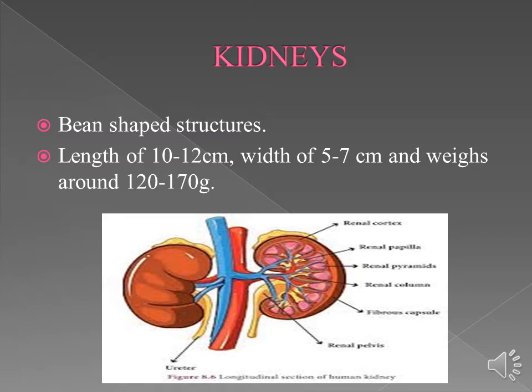The kidneys have an inner concave structure. The blood vessels, ureter, and nerves enter the kidneys through the hilum. The renal pelvis, a large funnel-shaped space, is present inner to the hilum. It has many projections known as calyces.